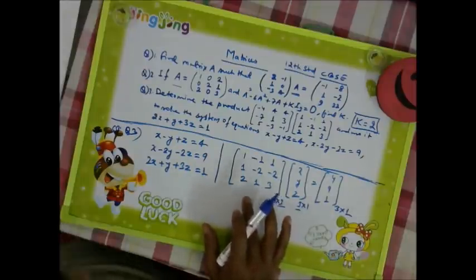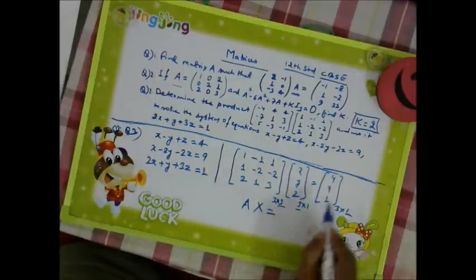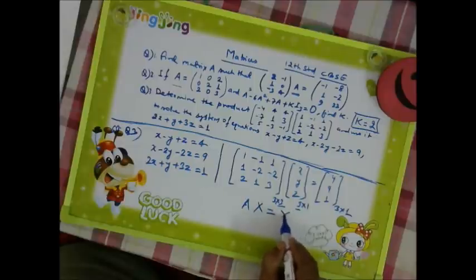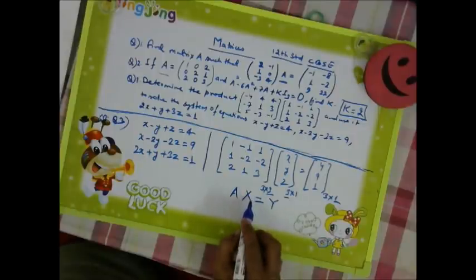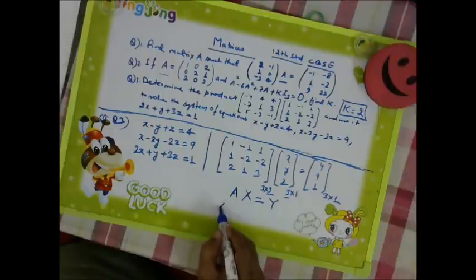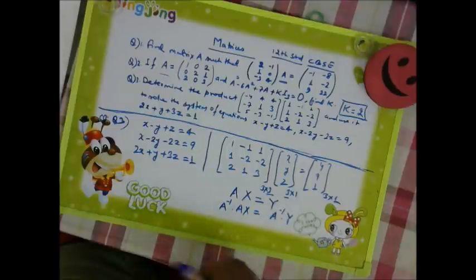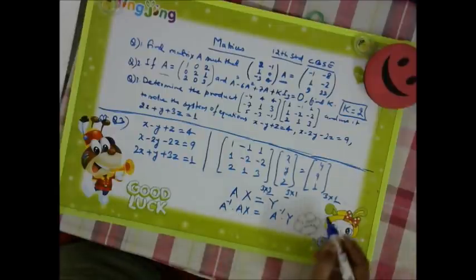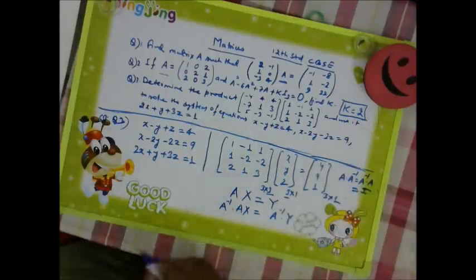Now here, suppose we are assuming this as A and this as X, and this result, suppose we are assuming it as Y, then if we multiply both sides with A inverse, A inverse A X is equal to A inverse dot Y. So A inverse A is equal to I. A inverse dot A or A dot A inverse is equal to the identity matrix.